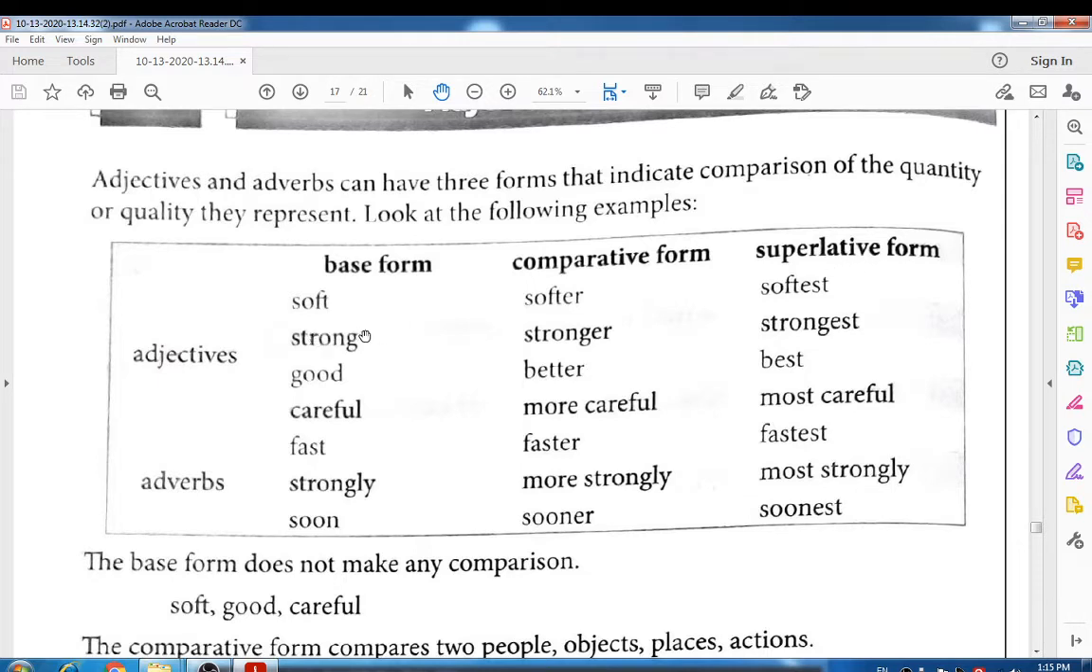So look at the second example. Strong became stronger in comparative, strongest in superlative, right? Then good, better, best, then careful, more careful and most careful, fast, faster and fastest. Look at some adverbial changes. Strongly became more strongly and then most strongly, soon, sooner and soonest. So these are the changes in degrees, right students?